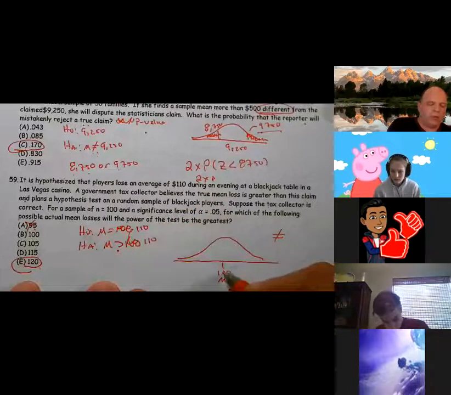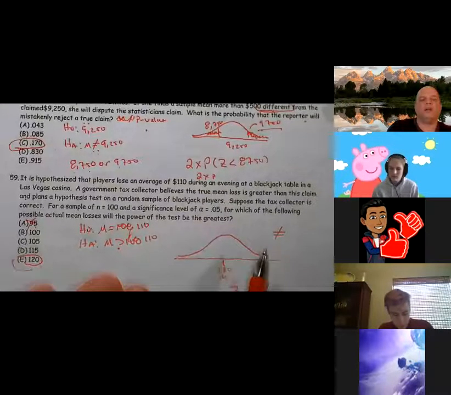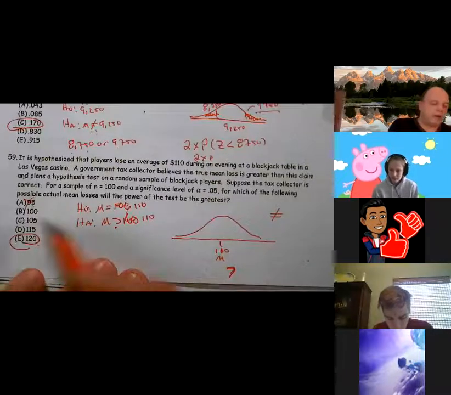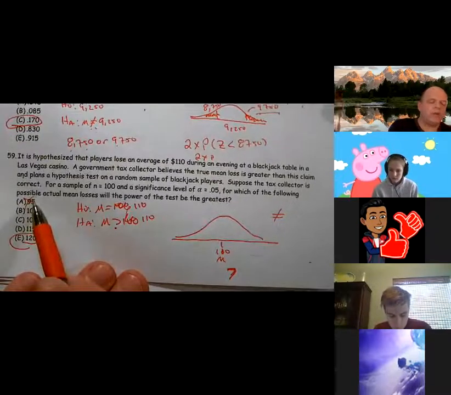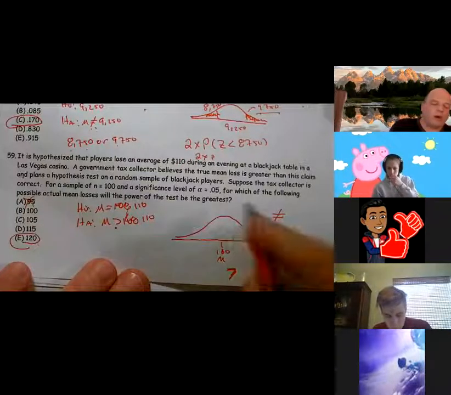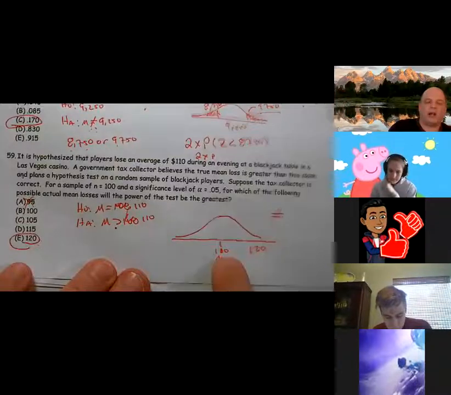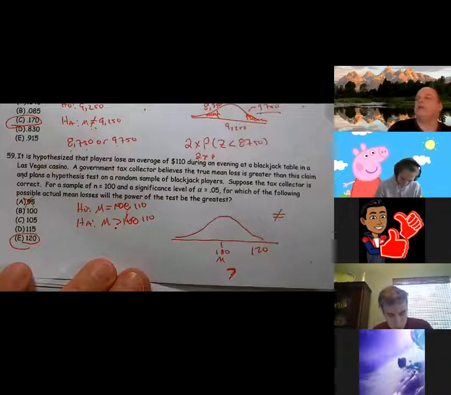So this should have been at 110, not 100. Once again, I needed to be as far away from 110 as possible. Well, you're probably sitting there going 95 is farther away, but it's in the wrong direction. So the one that's in the right direction, that's as far away as possible, is 120. Okay? And I apologize, it should have been 110 and not 100.